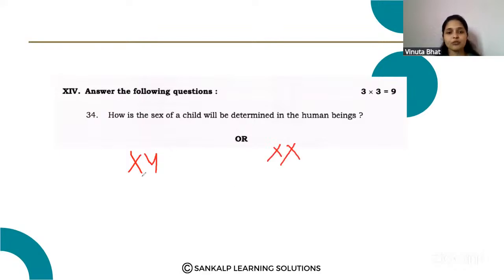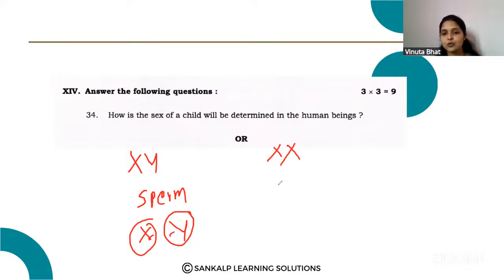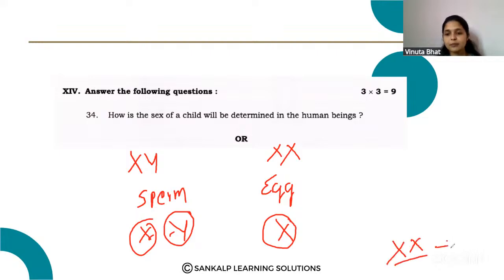During the formation of gametes, here the sperm, either it may contain X chromosome or Y chromosome. Okay. The male gamete may contain X or Y chromosome, but the female gamete, the egg, always contains the X chromosome. Here, if the sperm contains the X chromosome, then the egg always contains X chromosome, and the resulting baby will be a girl, a female baby.